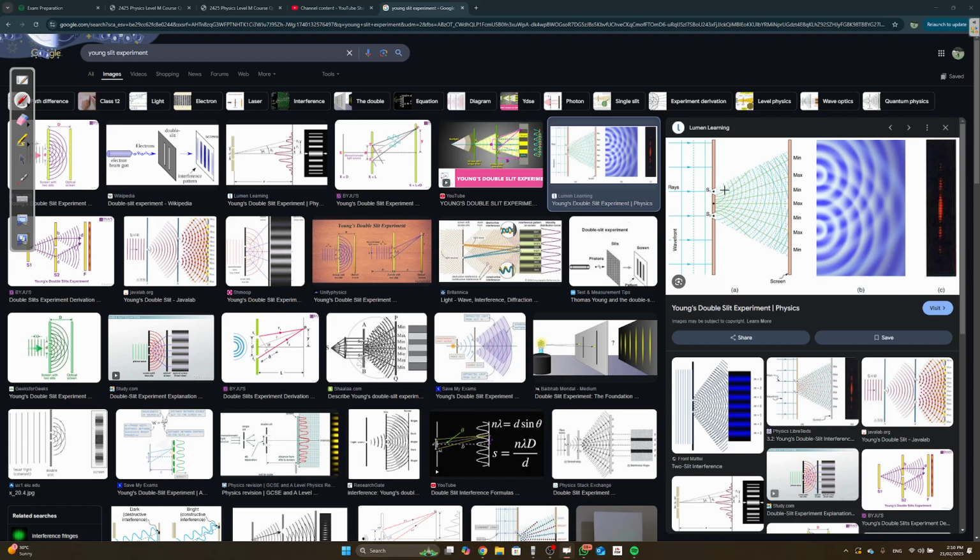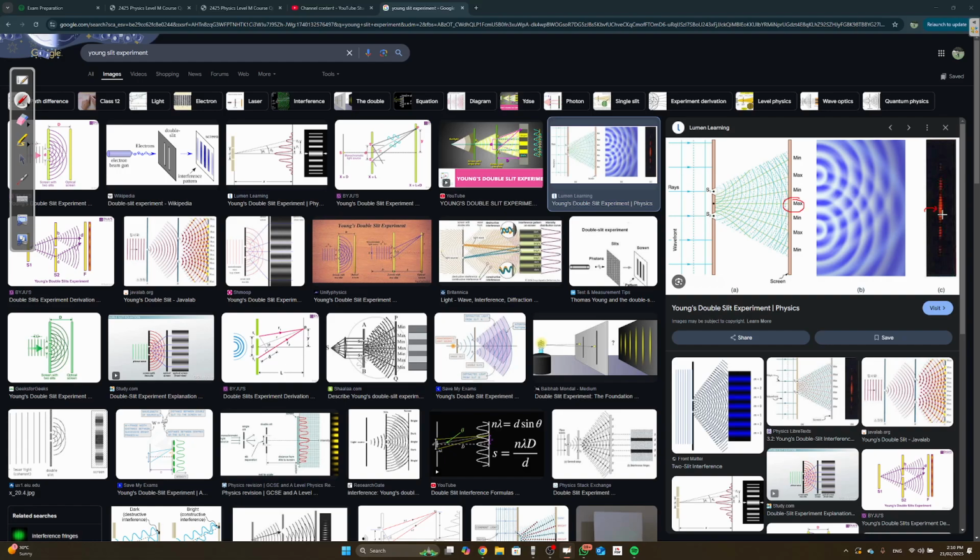What happens here is you're going to have waves, and at some places you're going to have constructive interference, where you're going to have light. You see, over here there's light, and at some places you're going to have destructive interference, so there's going to be no light. As you can see here, there's no light. It's white. And here you have light. What do you need to know? You need to know that it's the brightest over here in the middle.